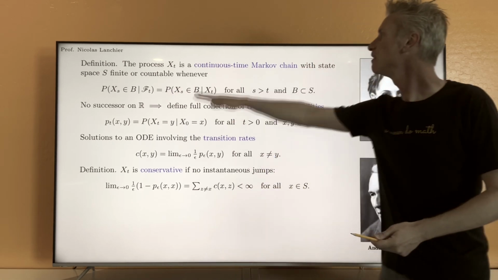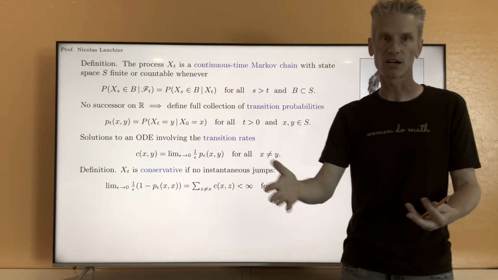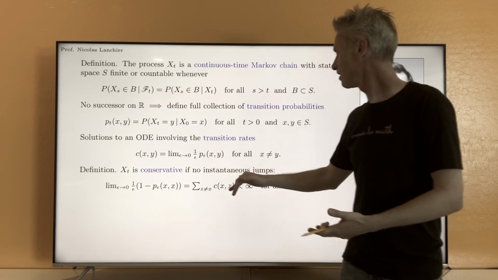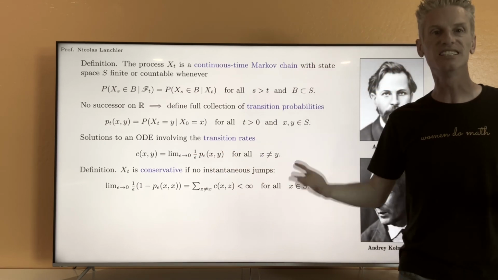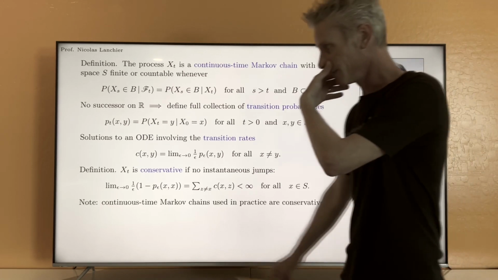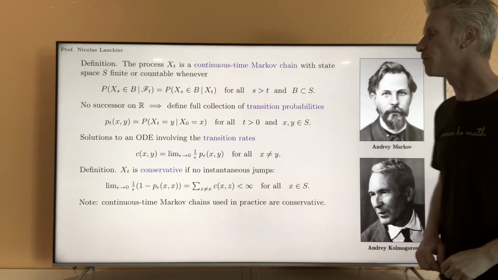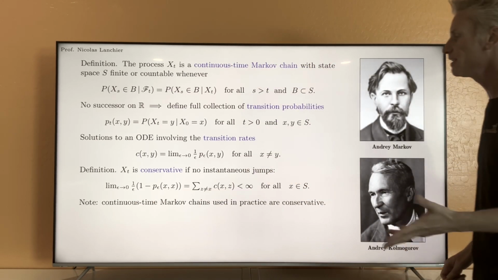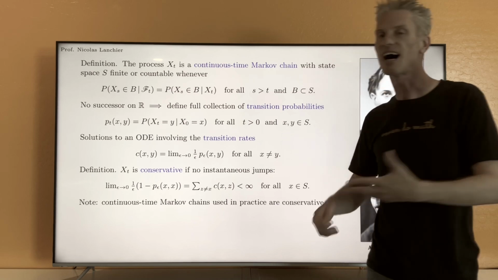Strictly speaking, for a very general continuous time Markov chain, we may have instantaneous jumps, but it turns out that those types of processes are not very realistic or useful in practice. That's the note I added here. Continuous time Markov chains used in practice are conservative.